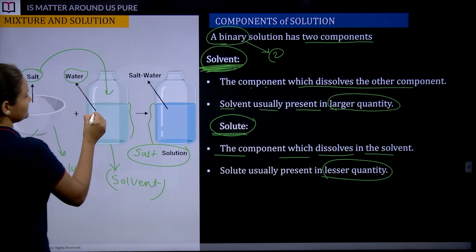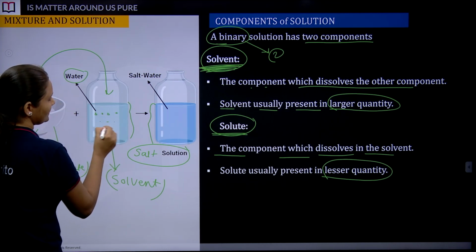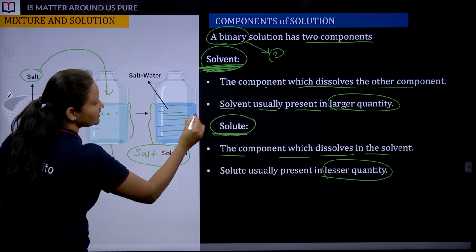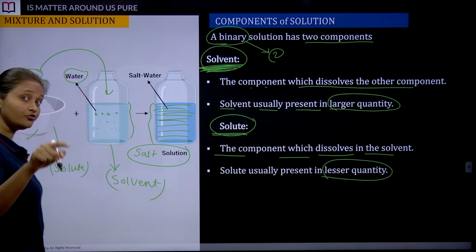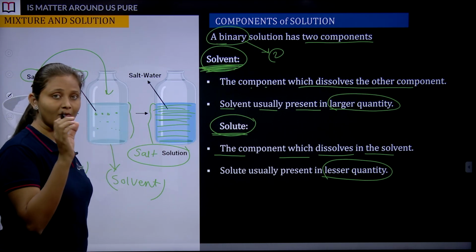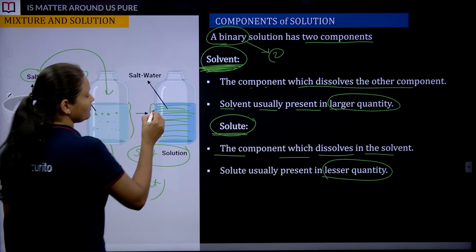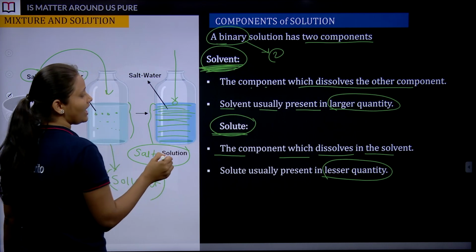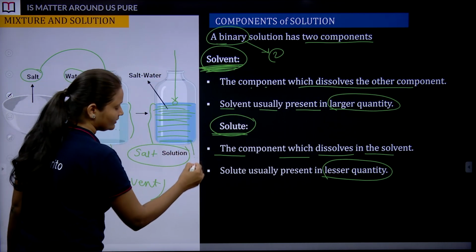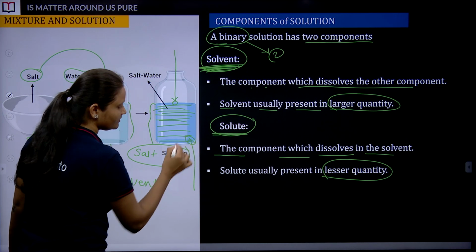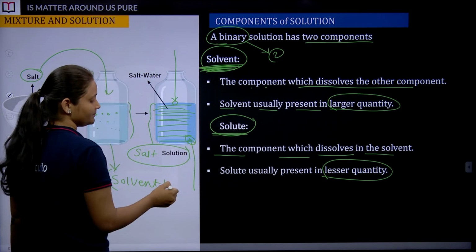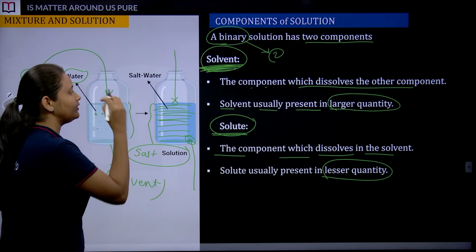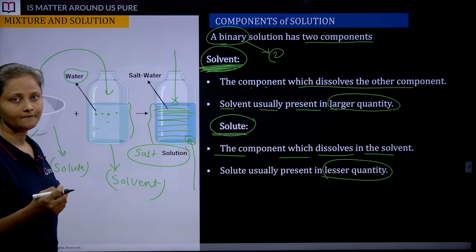So these particles of salt, or crystals of salt, are getting dissolved completely. This is your homogeneous mixture. Homogeneous mixtures are also called solutions. We learn about this property. So how can we say it's homogeneous? If you take some solution from this top layer, and some solution from this bottom layer, definitely the taste is going to remain the same no matter where you take that solution from and test it.